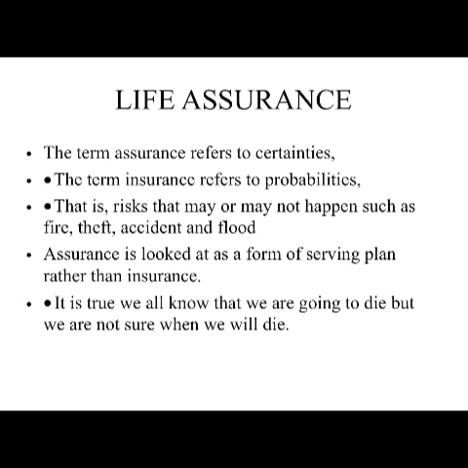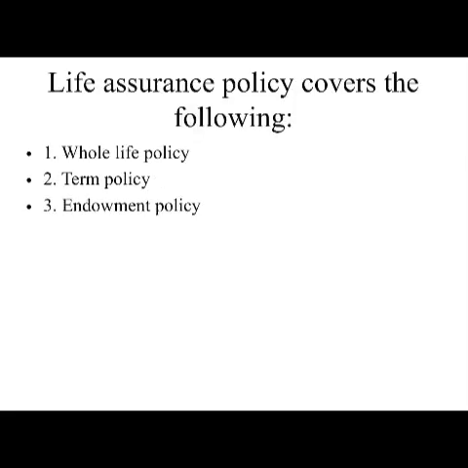So, the first type of insurance that we're going to look at is life assurance. The term assurance refers to the certainties, the term insurance refers to the probabilities, that is risks that may or may not happen, such as fire, theft, accident, and flood. Assurance is looked at as a form of saving plan rather than insurance. It is true, we all know that we are going to die, but we are not sure when we will die, right? Okay, so let us look at the types of life assurance policies.